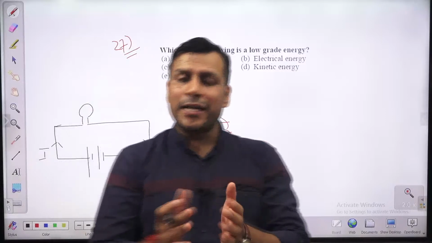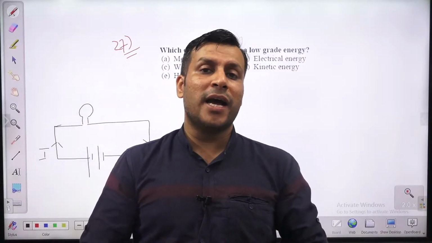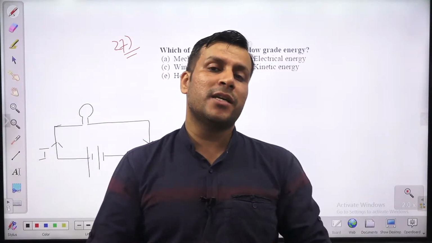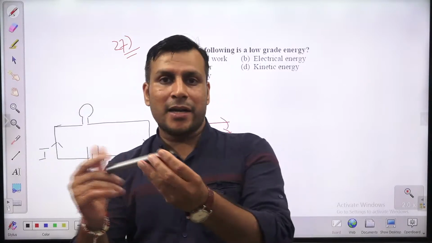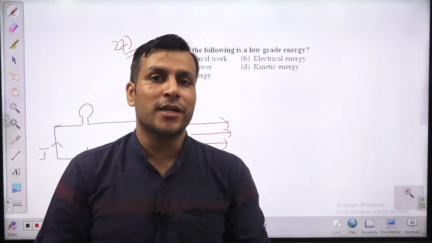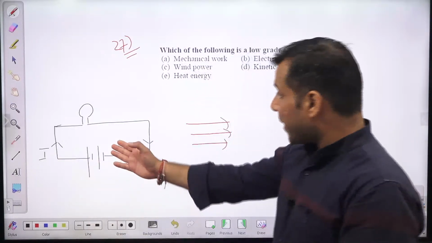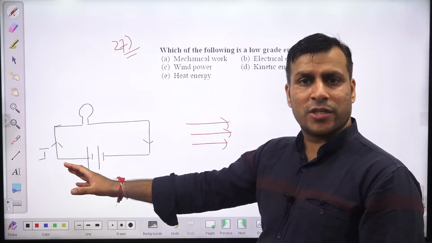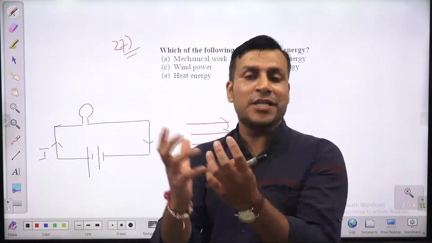But if you take into consideration thermal energy, heat. So heat or thermal energy, due to that, there is a huge randomness in the molecules, and all molecules, they are not having any kind of organized motion. Some particles moving in this direction, some are moving in this direction. So that is known as what? Entropy, randomness. So in this case, there is no randomness, there is no entropy association. That's why work is considered as high grade energy. So work is a very organized form of energy.